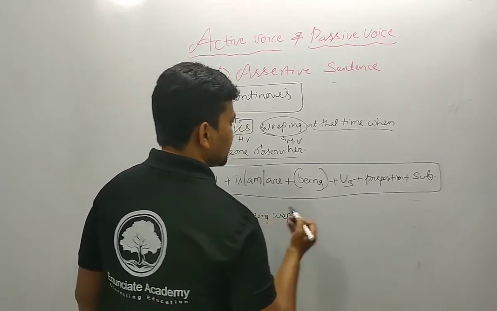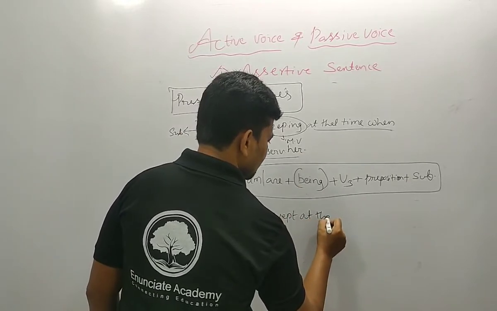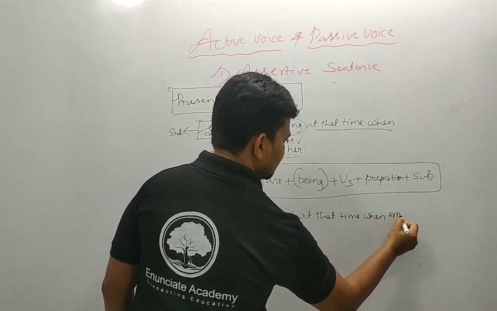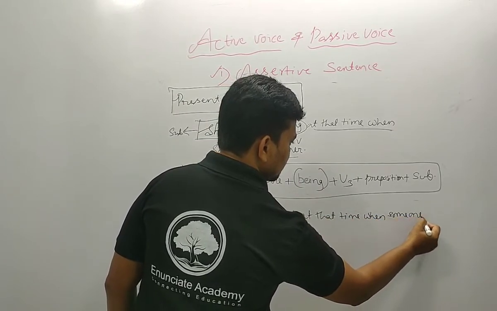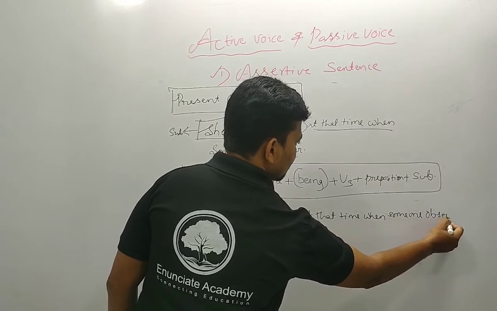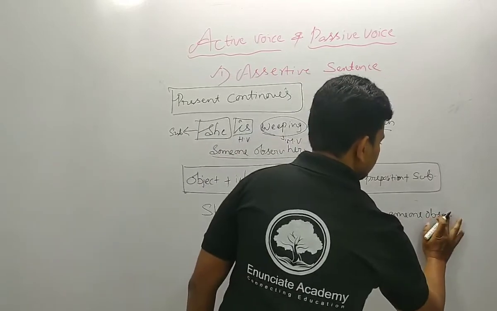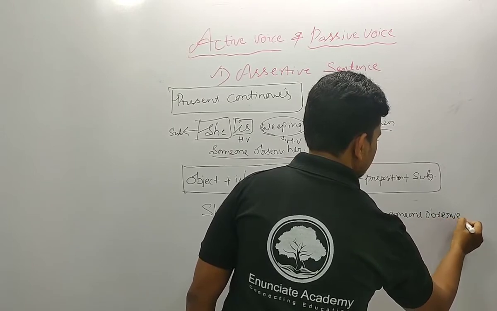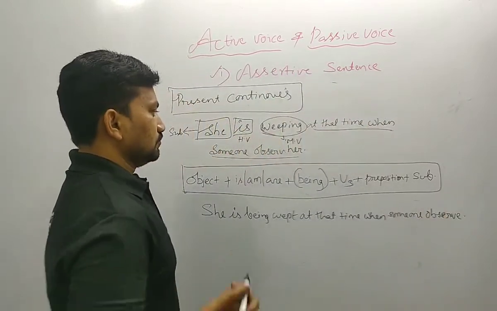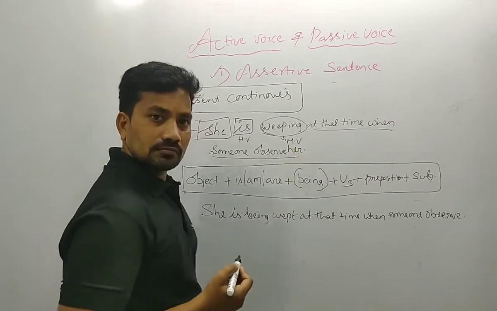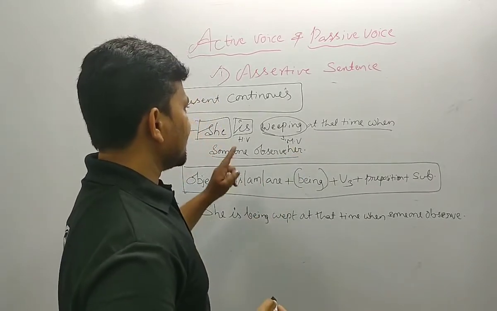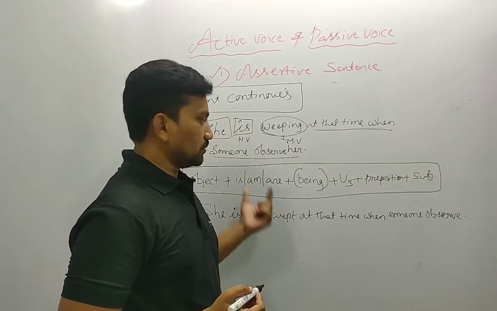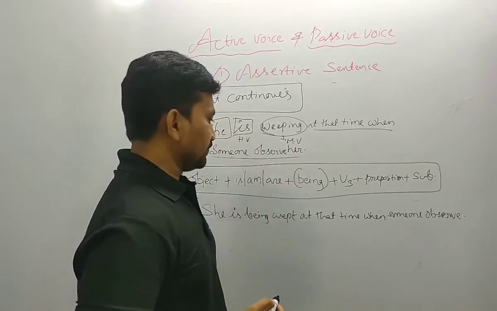She is being wept at the time when someone observed. Okay, this is the sentence we convert from present continuous, active to passive.